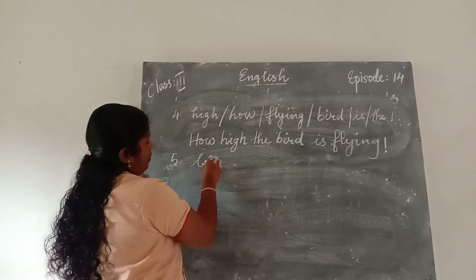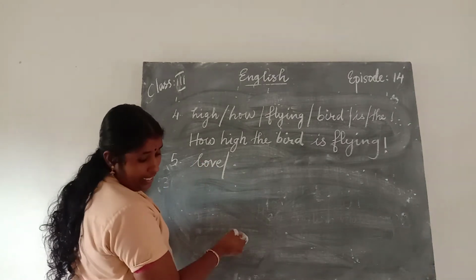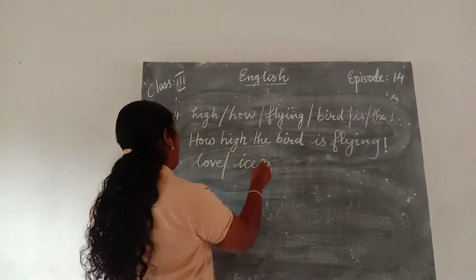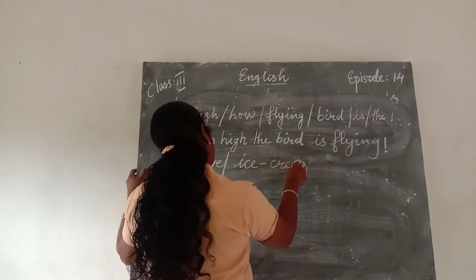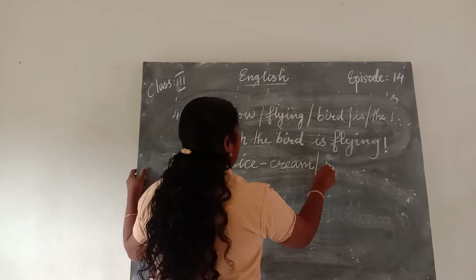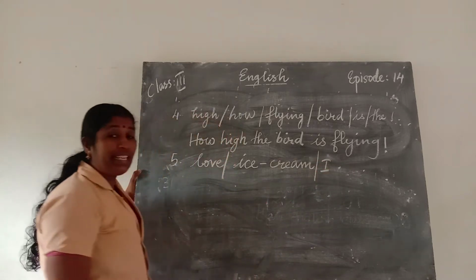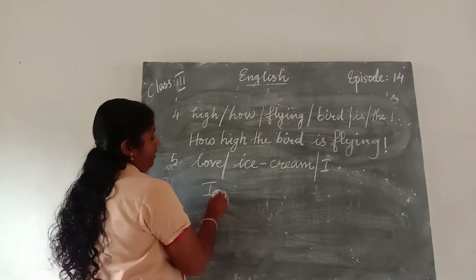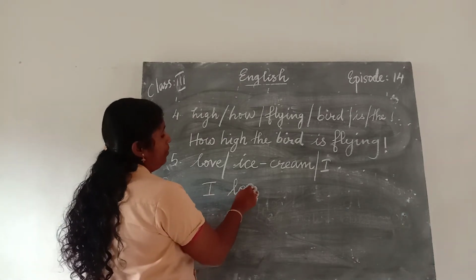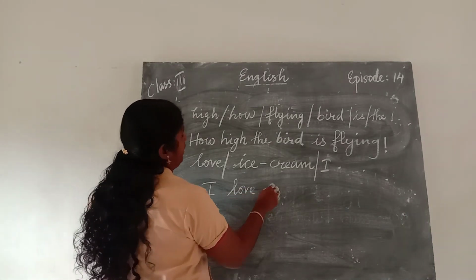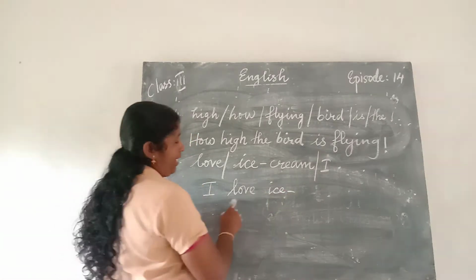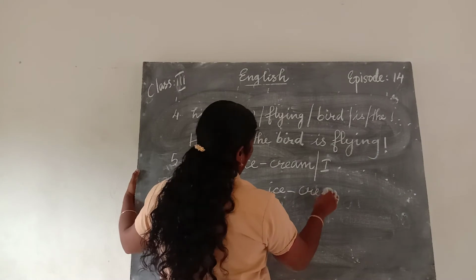Love, ice cream, I. How can you make it a meaningful sentence? First one, subject I, then verb love, object ice cream. I love ice cream. It will be very easy for you.